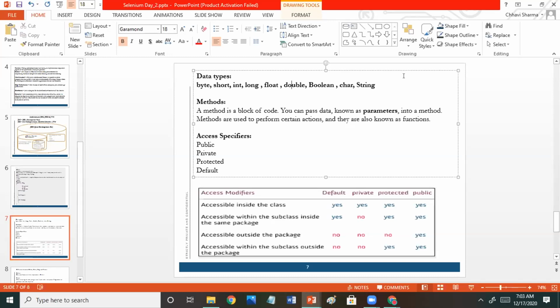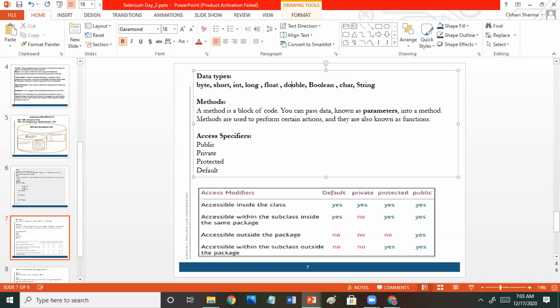Float is 4 bytes and double is double the capacity of float, which is 8 bytes. We can demonstrate all these data types practically when we write the Java programs.